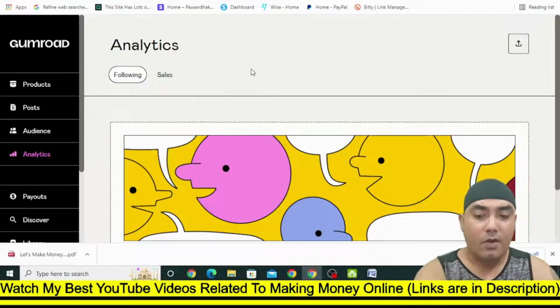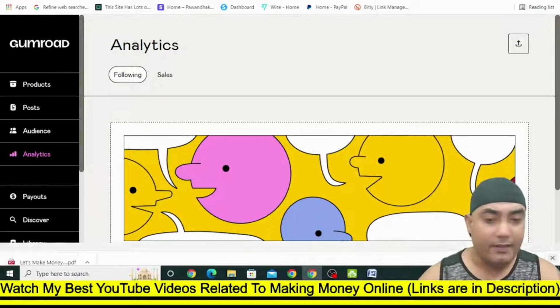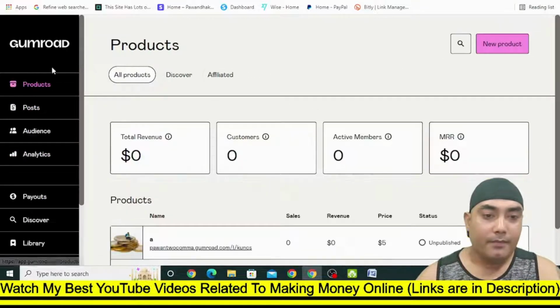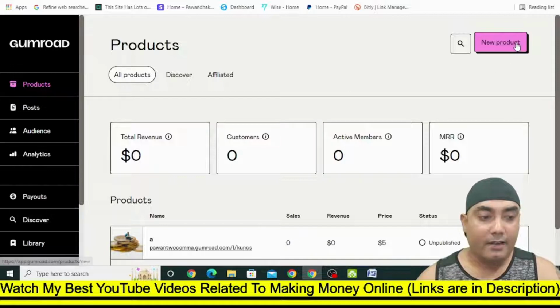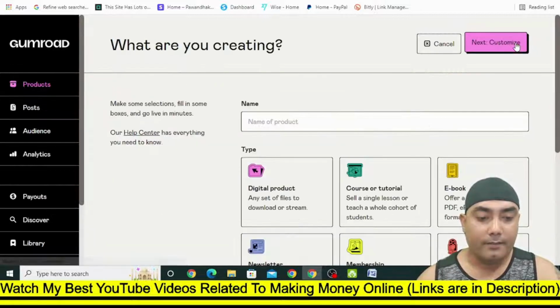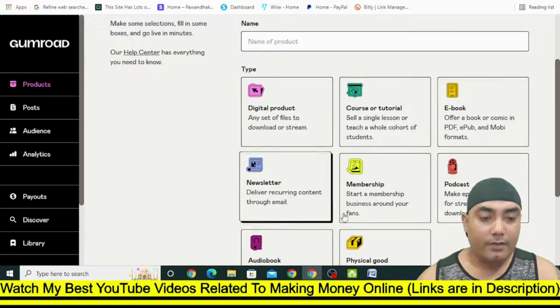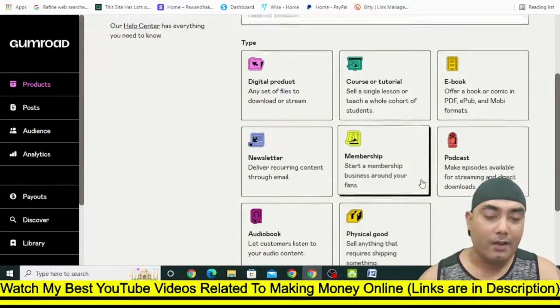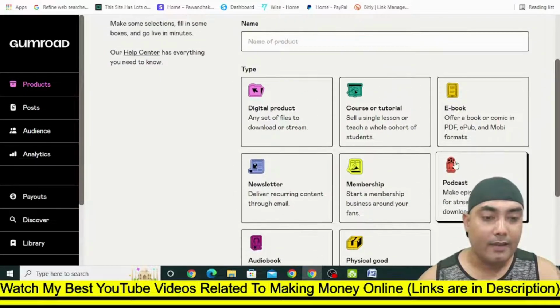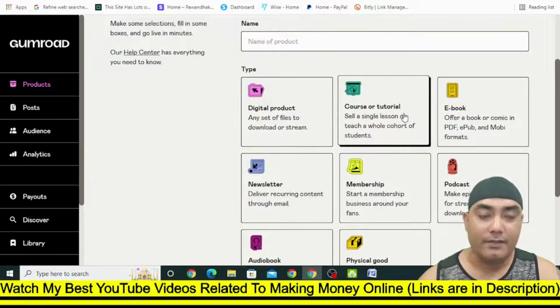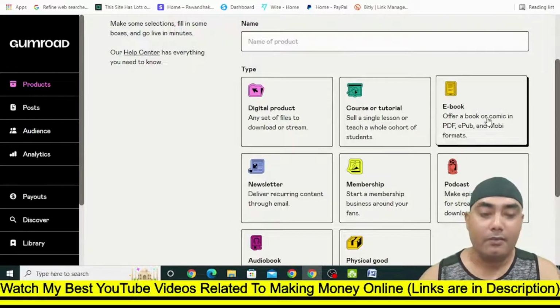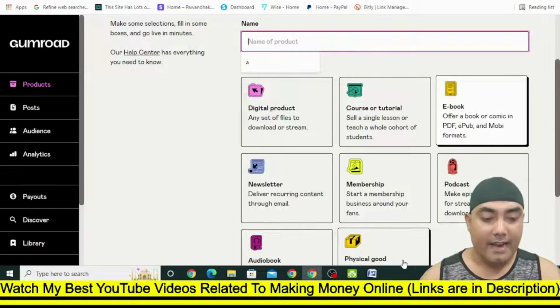Once you sign up absolutely free on this platform, just click on product and then click on new product, and then select whatever you want. If you want to sell other things, you can sell them here, like podcast, digital product, course and tutorial. For now, let's select this ebook. You need to give a title for this ebook.